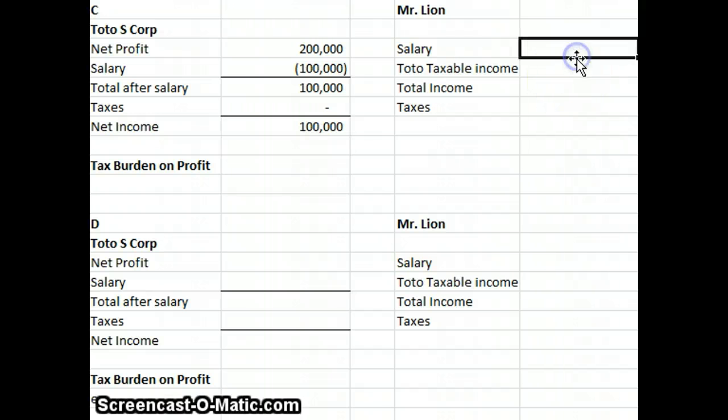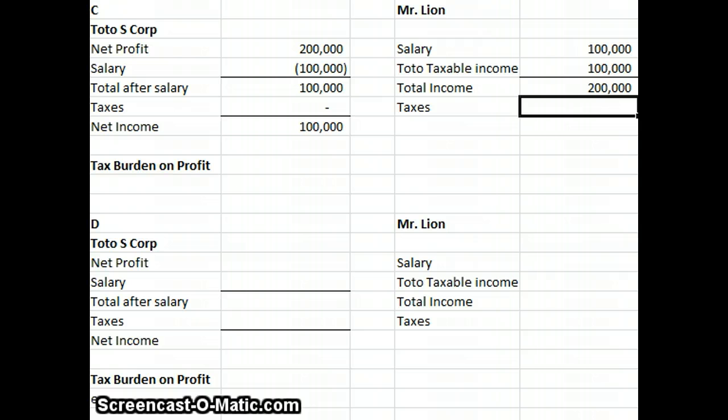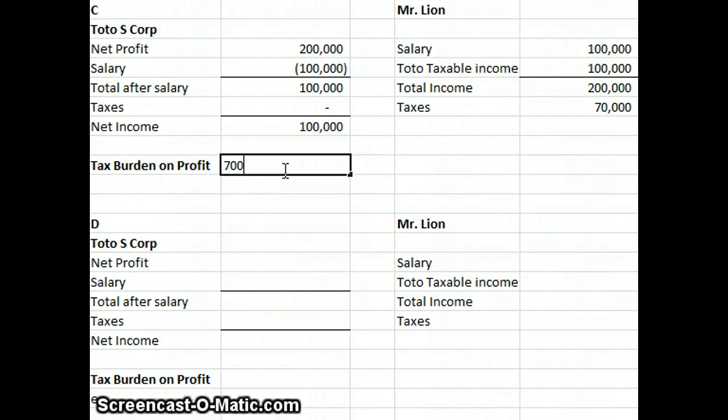That carries over to his personal taxes. So I have the $100,000 from the S corporation plus the $100,000 from the salary, a total income of $200,000. I'm taxed at my personal tax rate because it's an S corporation, so I'm taking 35% times 200,000. My income tax burden on my profit in this situation as an S corporation is $70,000.